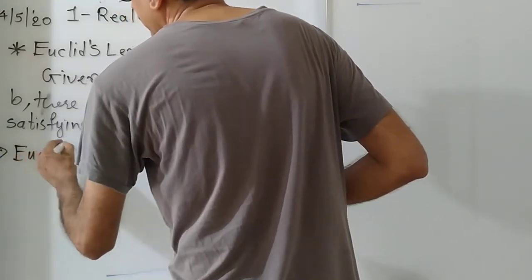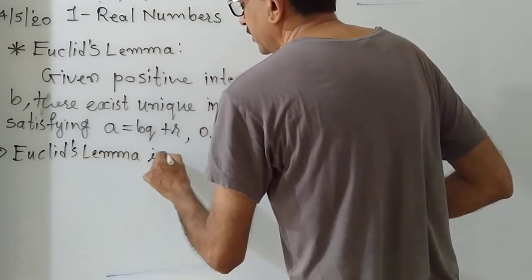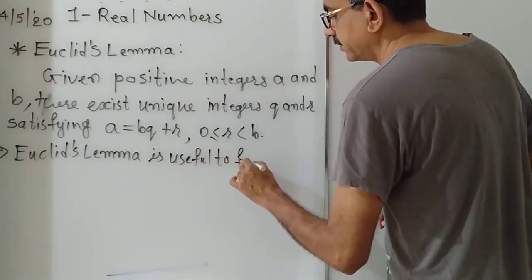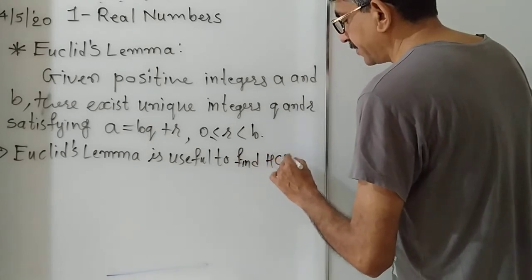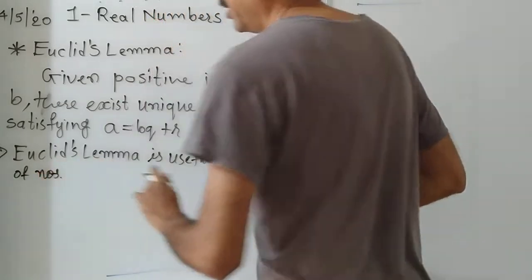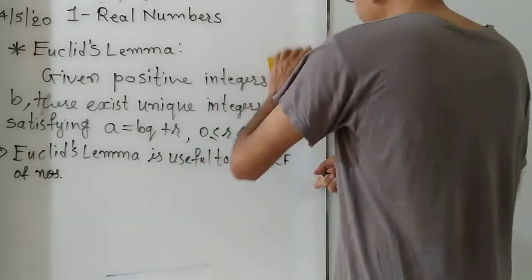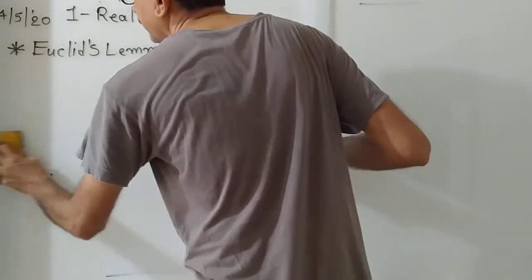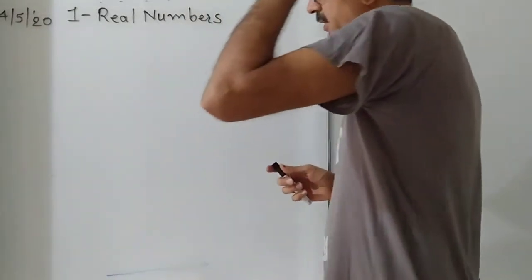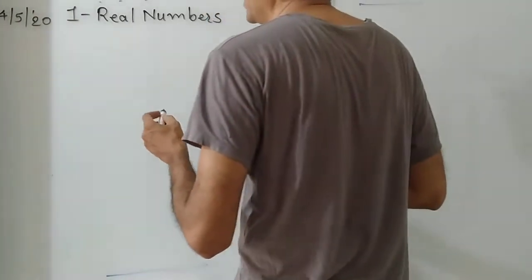Euclid's lemma is useful to find HCF of numbers. Understood? Let's try to understand how to find HCF. Before we use Euclid's lemma to find HCF, first, what is meant by HCF?